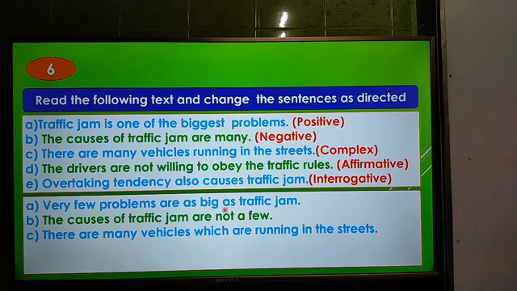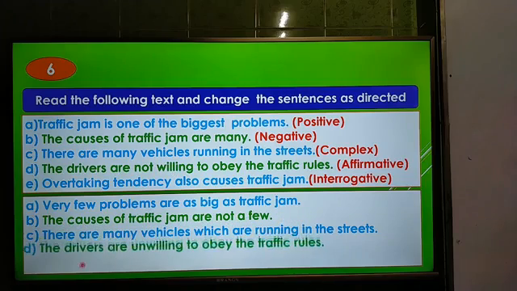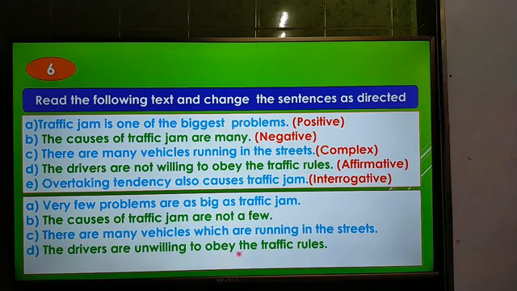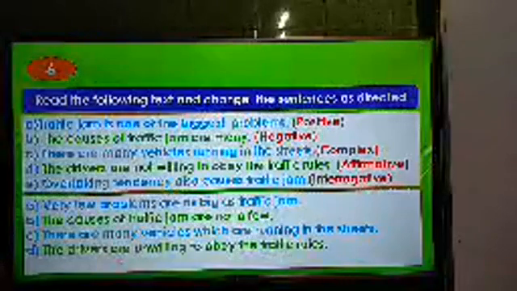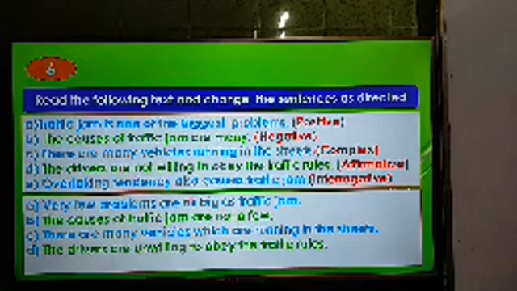Now the fourth one, the drivers are not willing to obey the traffic rules. We have to make it affirmative. So to make it affirmative, we have to omit "not", and we have to use the opposite word of "willing". So the answer will be, the drivers are unwilling to obey the traffic rules. Here, in "are", we have to omit "not", and the opposite word of "willing" is "unwilling". So the drivers are unwilling to obey the traffic rules.